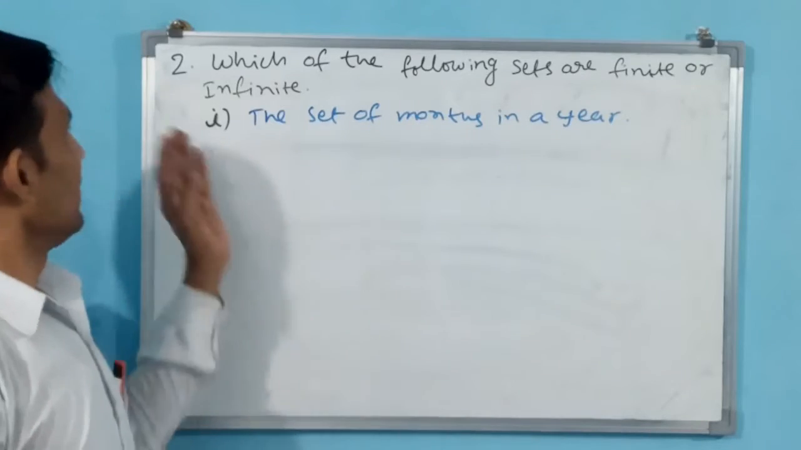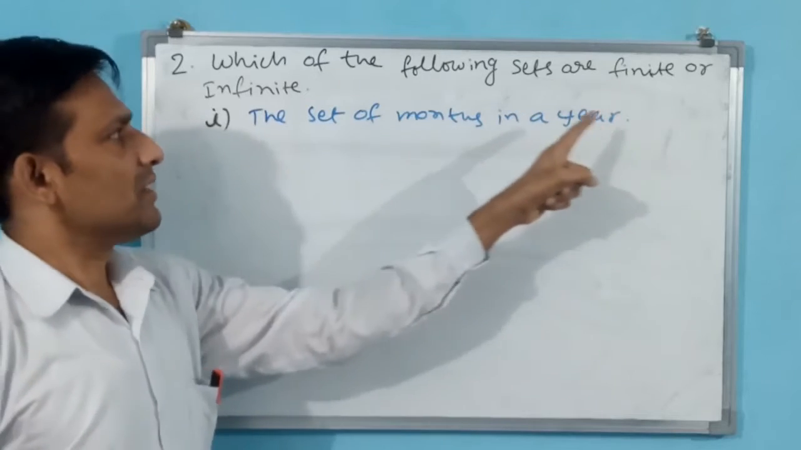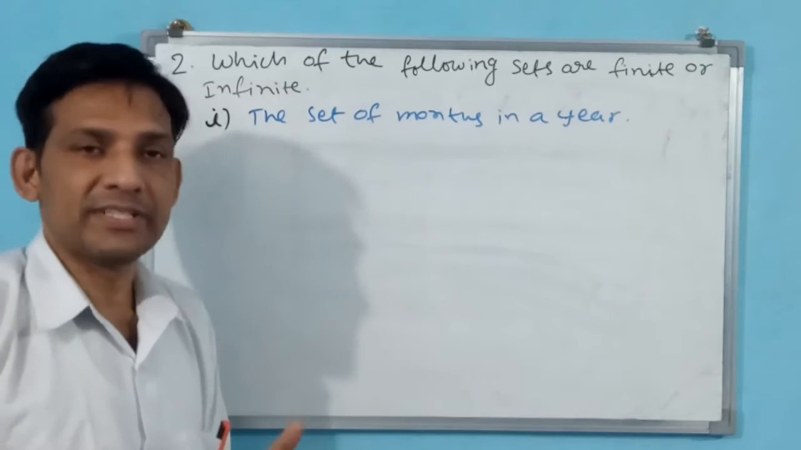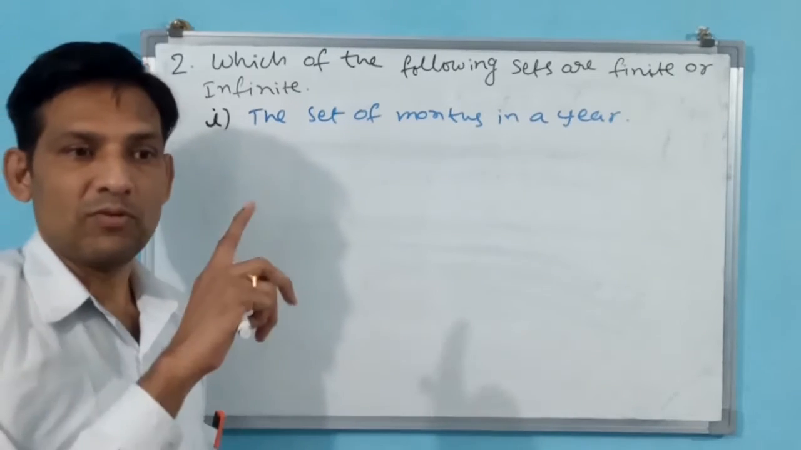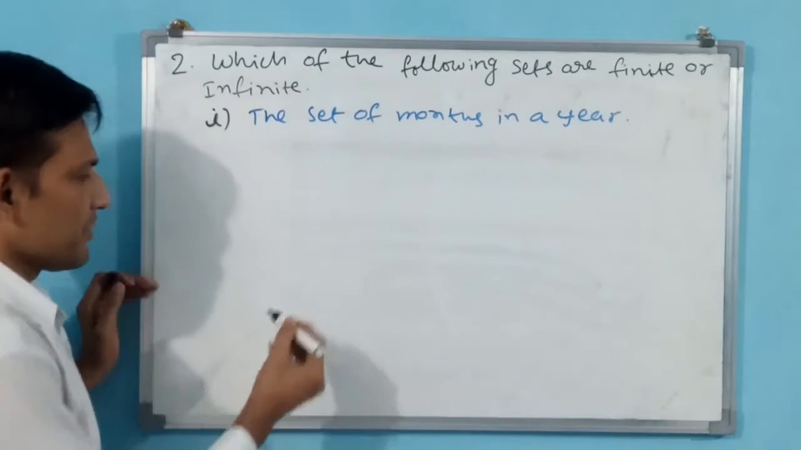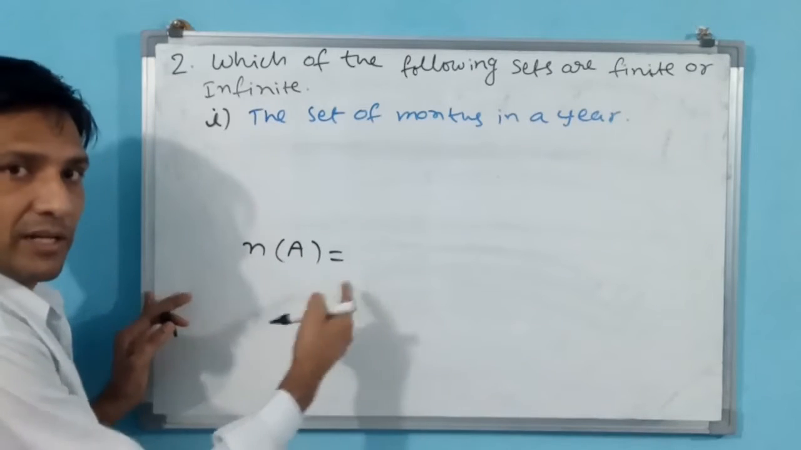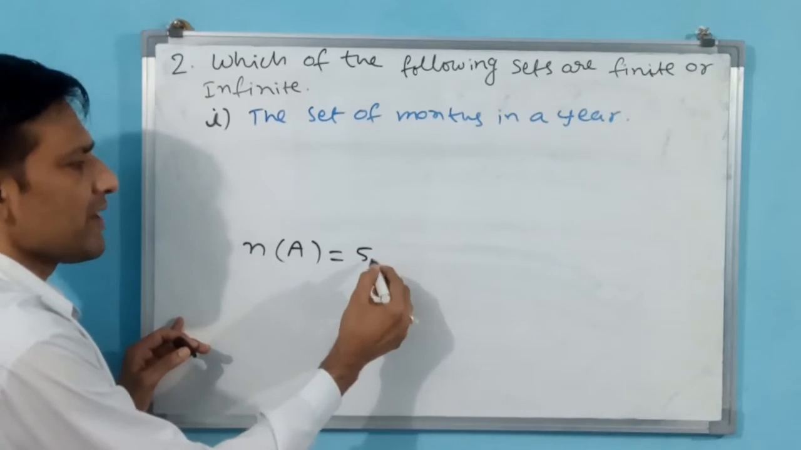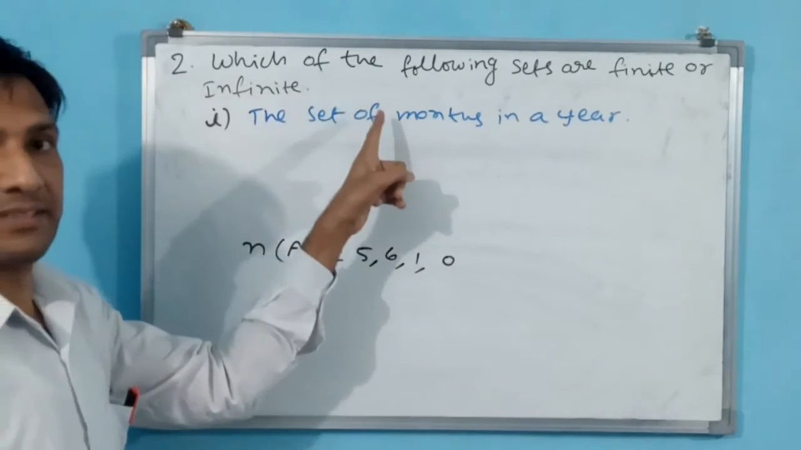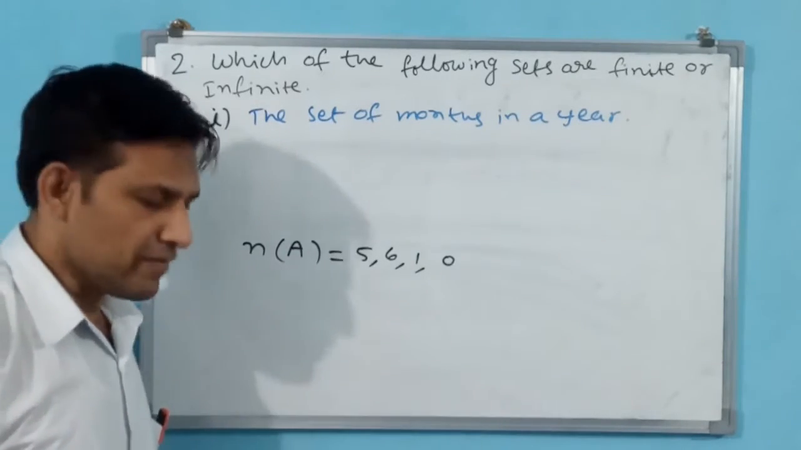See the second question. Which of the following sets are finite or infinite? How are we going to decide? Without writing the quantity of elements, we cannot represent. If A is the set, then N(A) will be the representation of this quantity. If N(A) is 5 or 6 or 1 or even 0, that is a finite set. If N(A) is equal to infinity, then that is an infinite set.